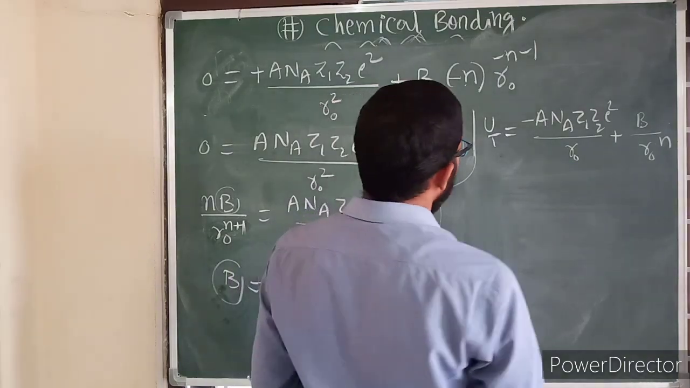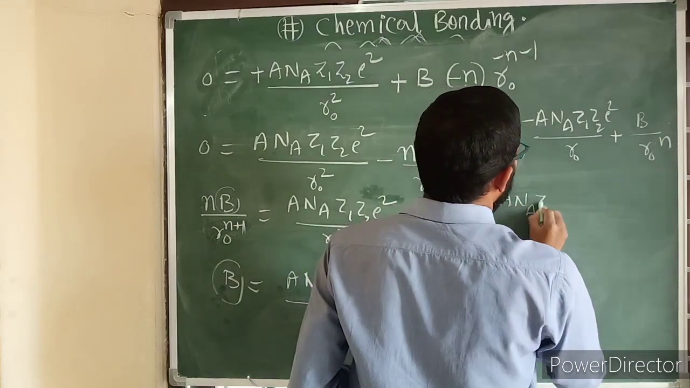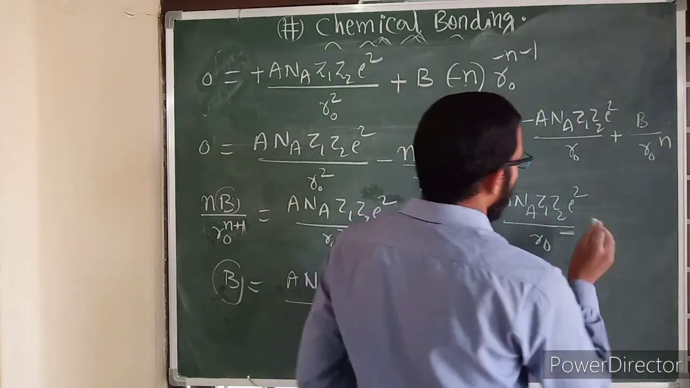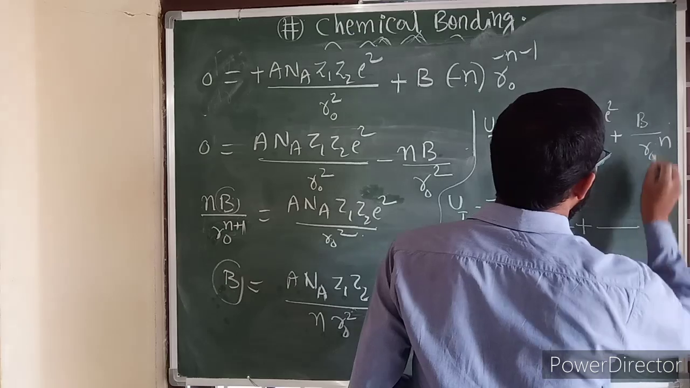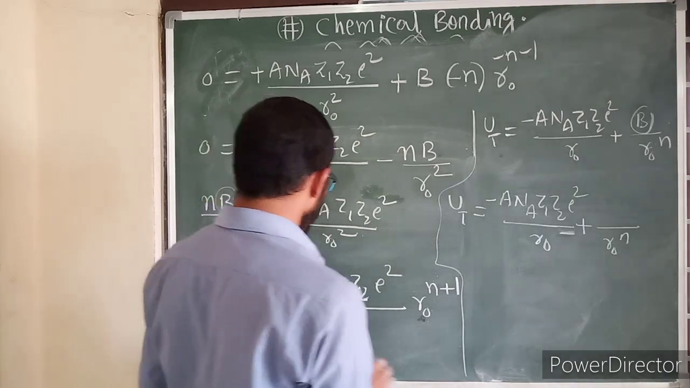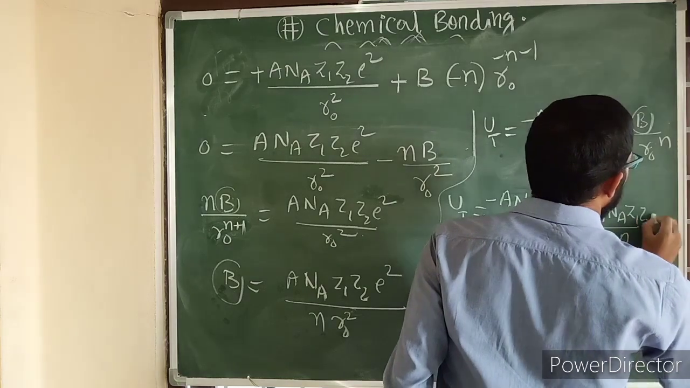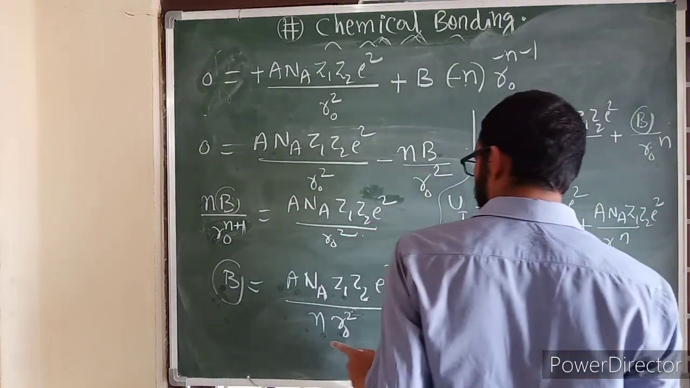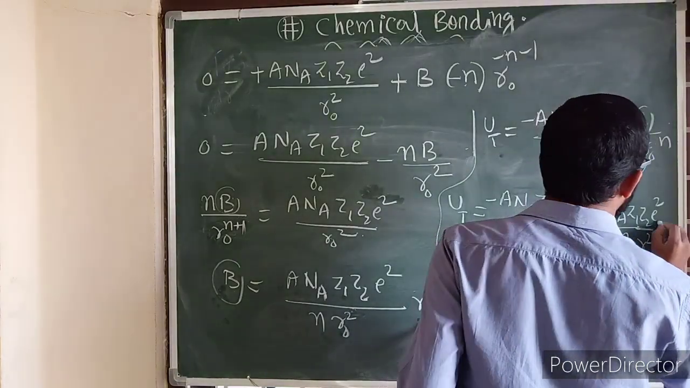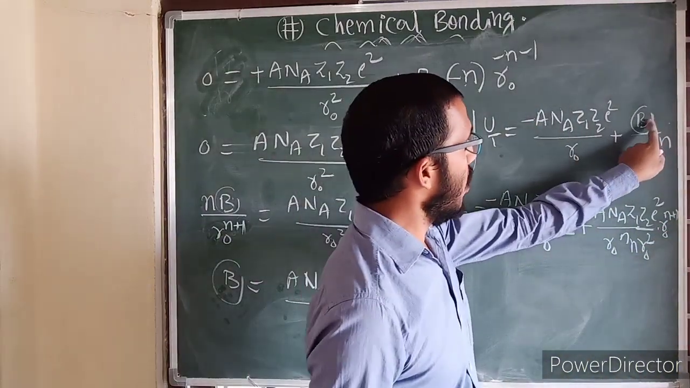See here. In this, U total is equal to minus A n A Z1 Z2 E square by R naught. Then this becomes B, meaning what? In the denominator R naught n is there, that you write. B we have to substitute this value. What is the value? A n A Z1 Z2 E square by n R naught square into R naught n plus 1. So this B value I substituted here.